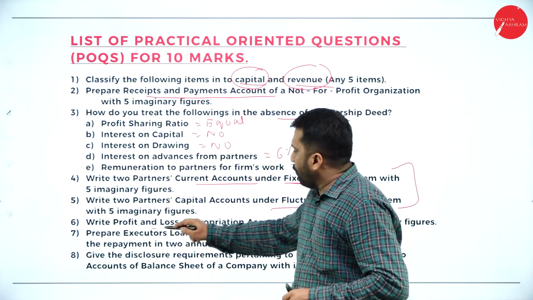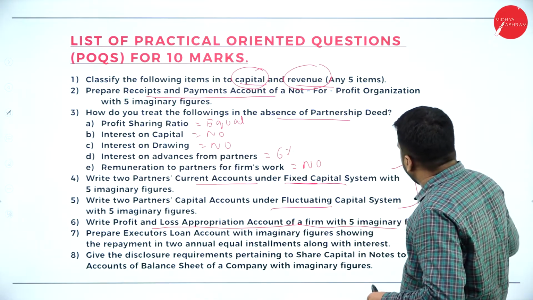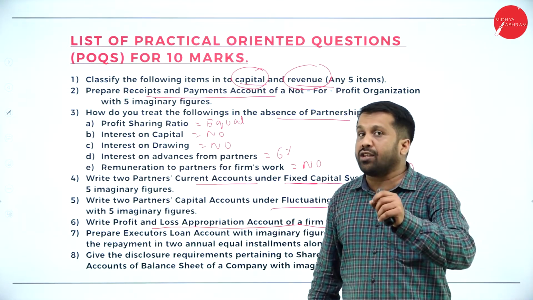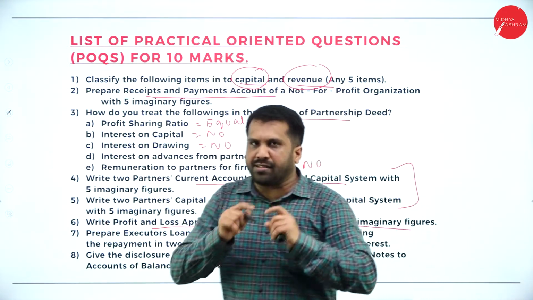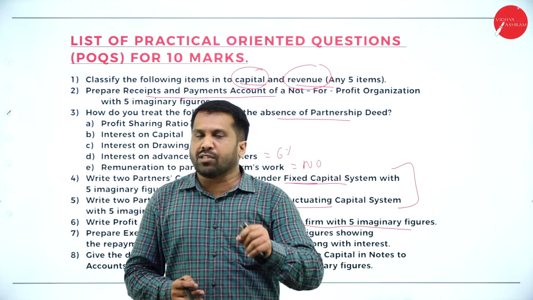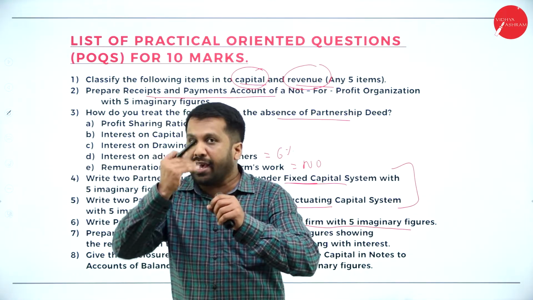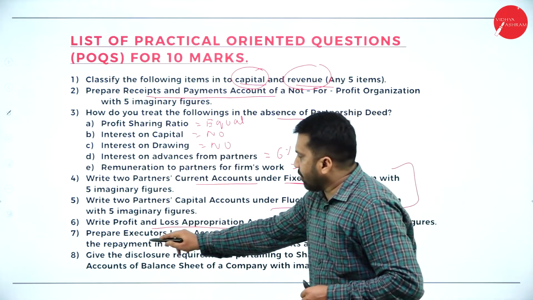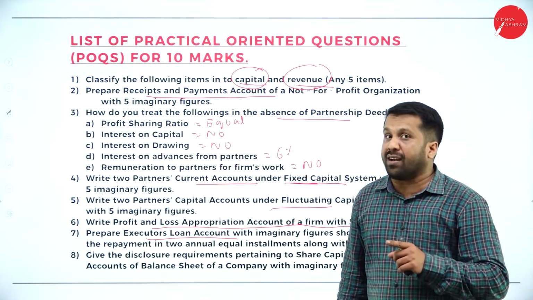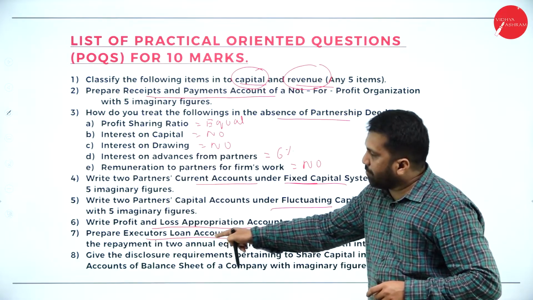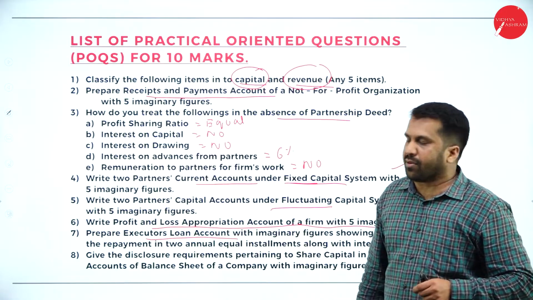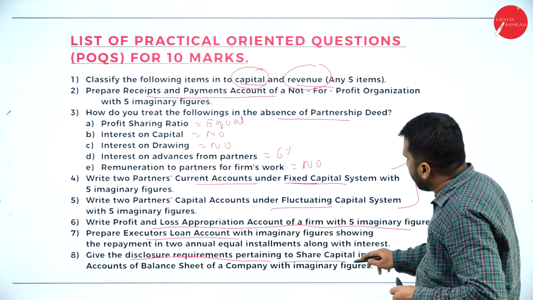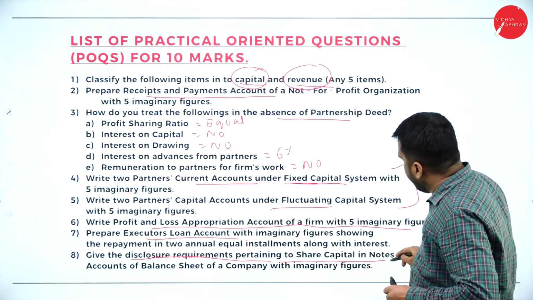Next one, profit and loss appropriation account format with 5 imaginary figures. It will be your financial statement. There is a simple format. Please remember that format. It is already given in your theory notes along with the POQ. This is very important. Prepare executor's loan account, in the case of the death of a partner. Many times they have repeated executor's loan account. And the last one, give the disclosure requirement pertaining to share capital in notes.